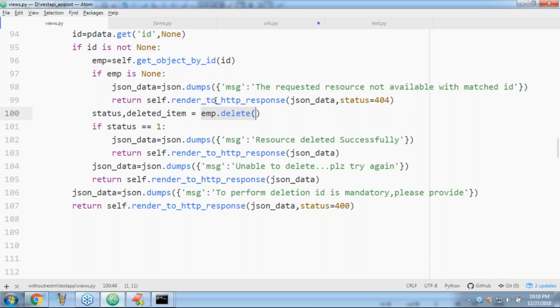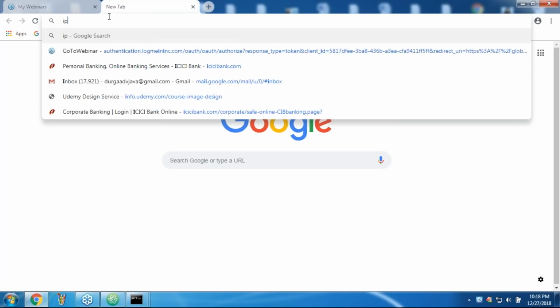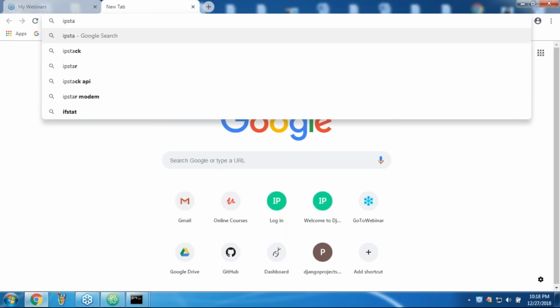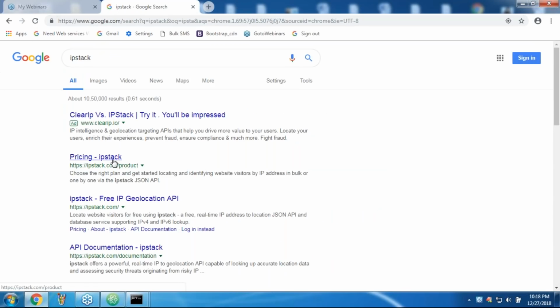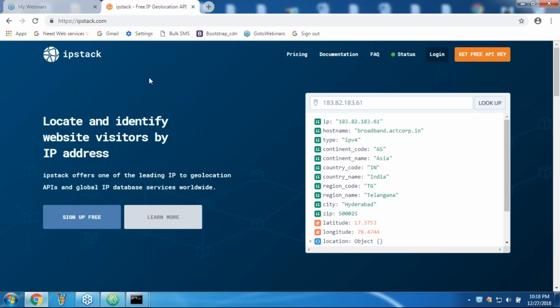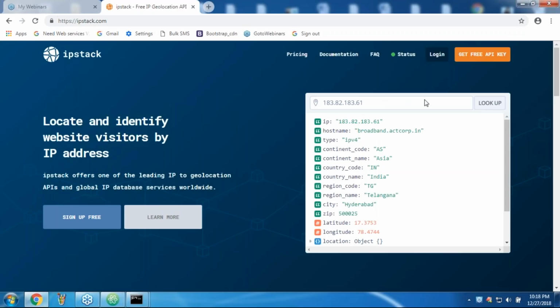Okay. Today I saw some IP stack. Do you know this is from a third party, sir?